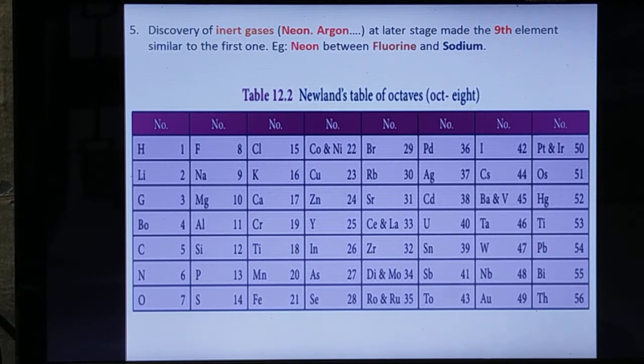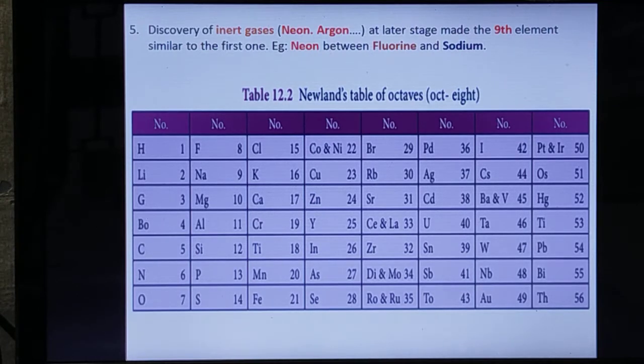Newlands said that the 8th element has properties similar to the first one of the same row. But later, with the discovery of the inert gases, the 9th element became similar to the first one. So this does not agree with the concept of Newlands' octaves. There is a contradiction in his concept after the discovery of the inert gases.